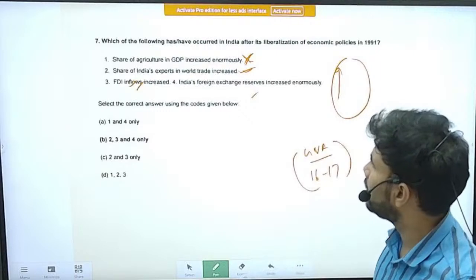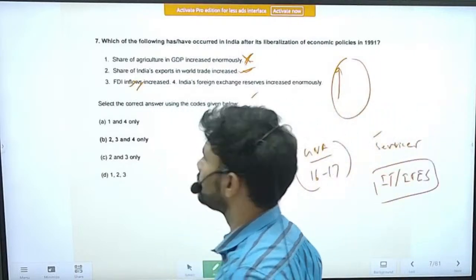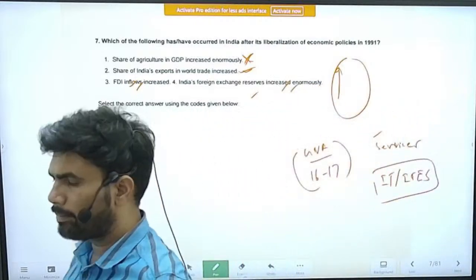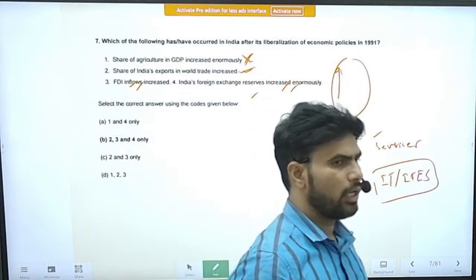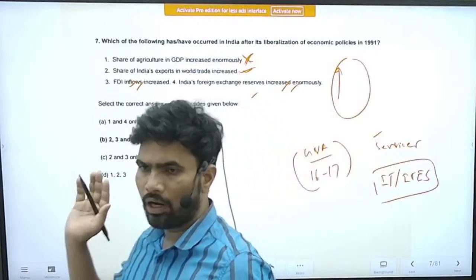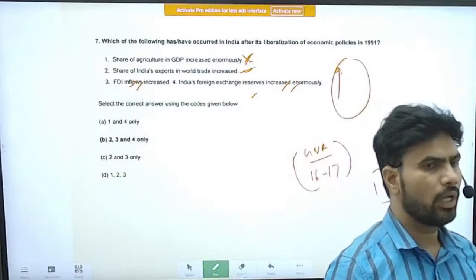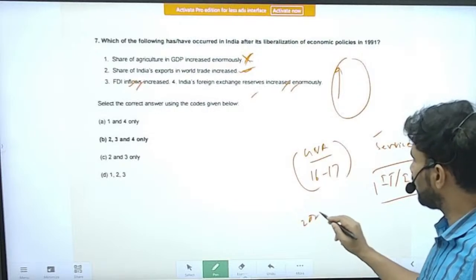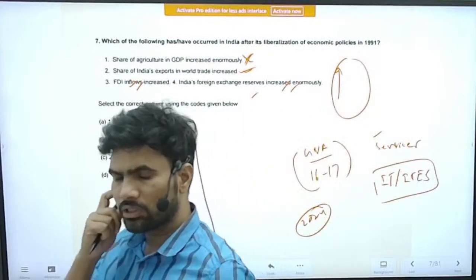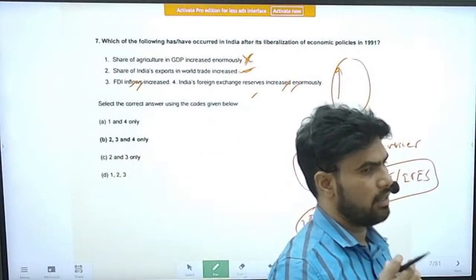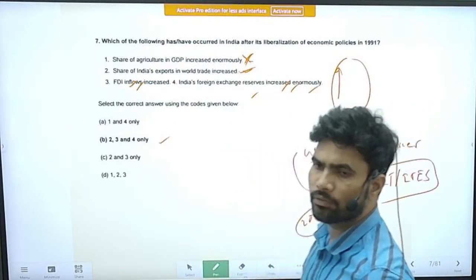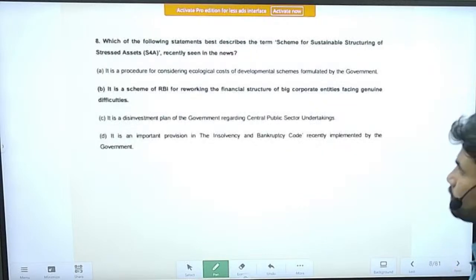Fourth statement, India's foreign exchange reserves increased enormously. Yes, this statement is correct. Previously also we were mentioning about this. Our foreign exchange reserves are at an all-time high now, not only in 2017, but today also. We are in 2024. If we talk about today also, our foreign exchange reserves are at a very healthy level, right? So this statement is also correct. Correct option is option B. Statements 2, 3, 4 are correct, right?